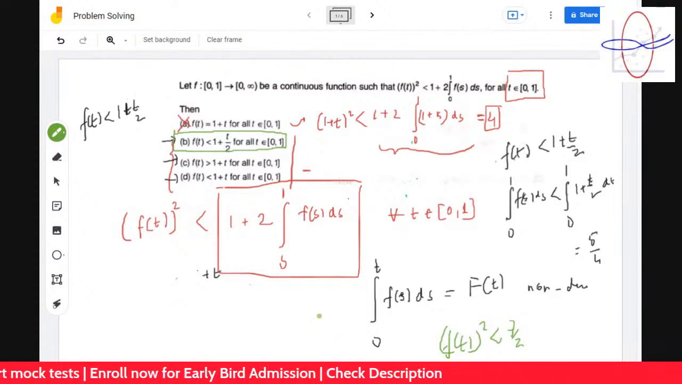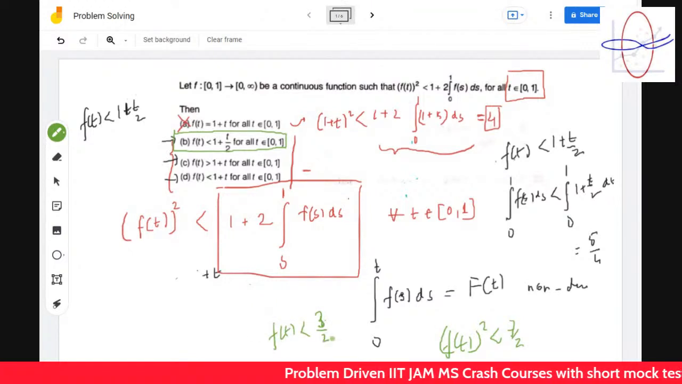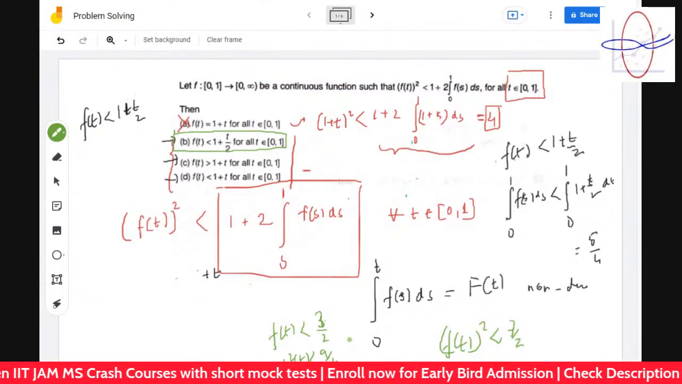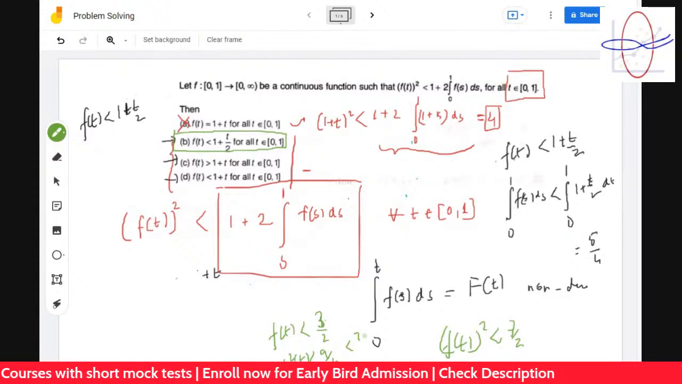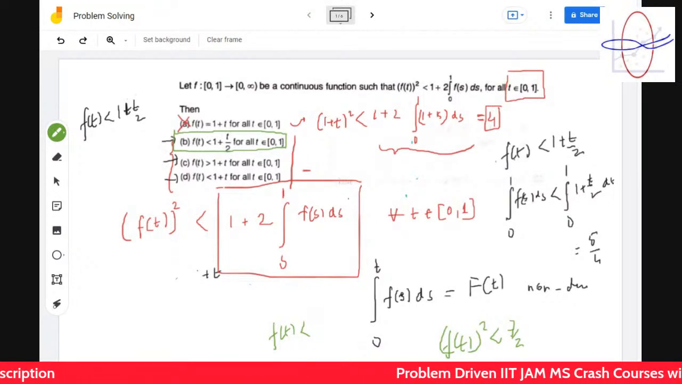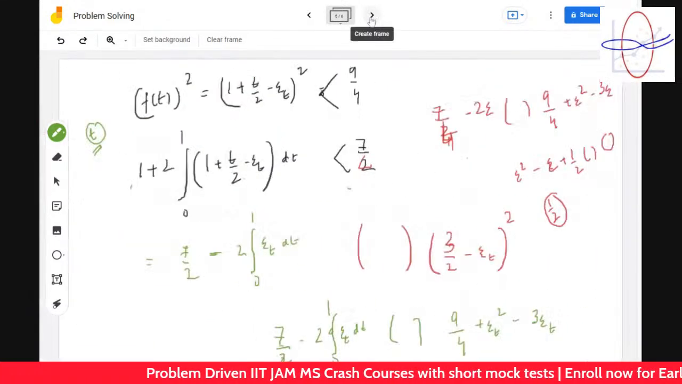So is it true or not? That's my question. The maximum it can take is ft less than 3 by 2. So ft square is less than 9 by 4. Although it is less than 7 by 2, we cannot tell. Oh, yes, sorry, you're right. Actually, we did this before. Yeah, it's done actually.